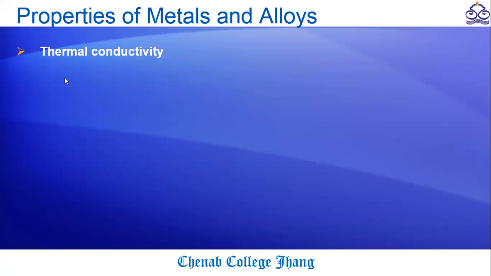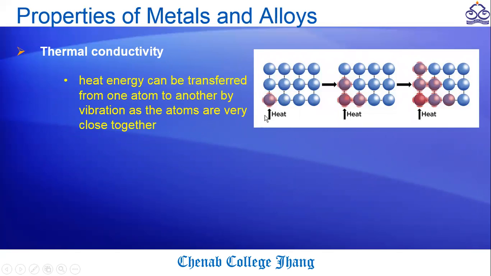Now we see another property, thermal conductivity. Why do metals show thermal conductivity? When we supply heat to the system, the atoms in metals are very close to each other. When we supply heat to one atom, it gains energy and vibrates with more energy. As we continue to supply energy, the atom vibrates and transfers this energy to the next atoms, and so on.